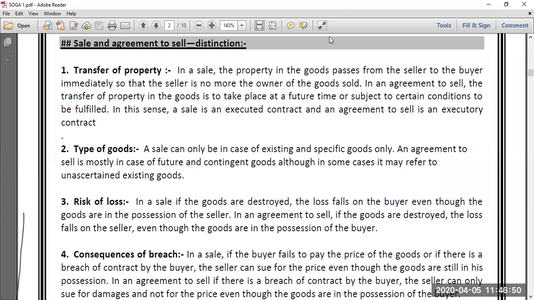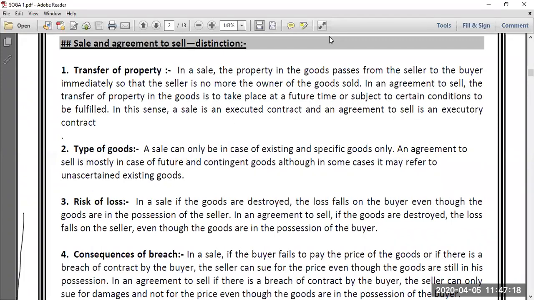If, when the contract of sale takes place, the ownership does not get transferred from seller to buyer, but can be shifted only at some future date or on fulfillment of some definite condition, then the contract of sale will be considered as an agreement to sell.